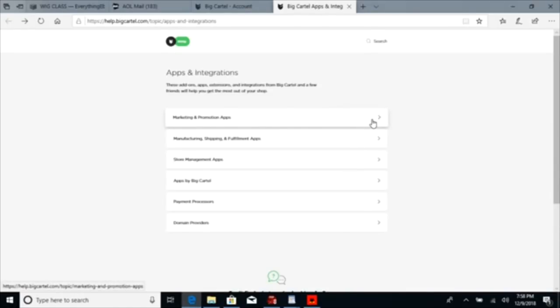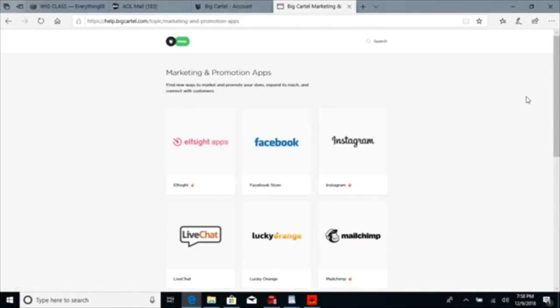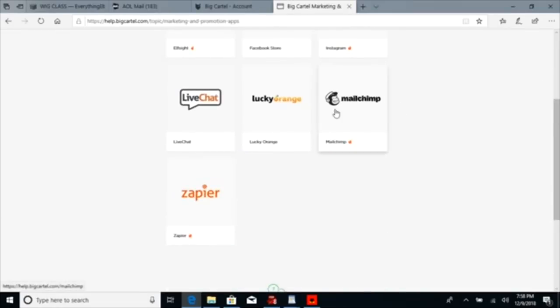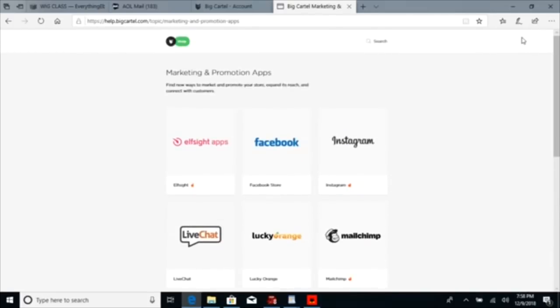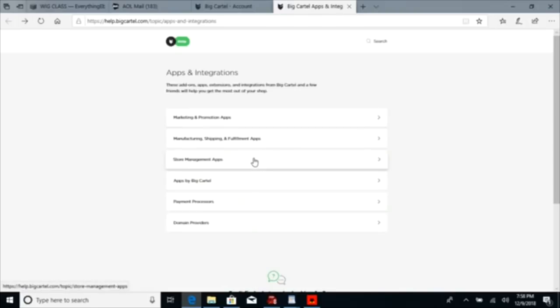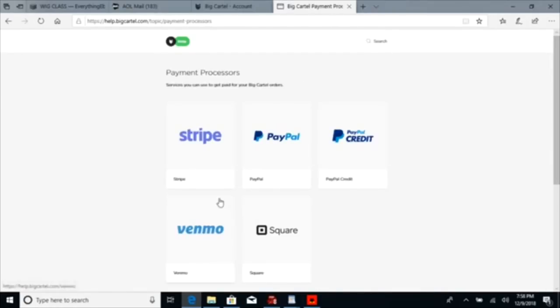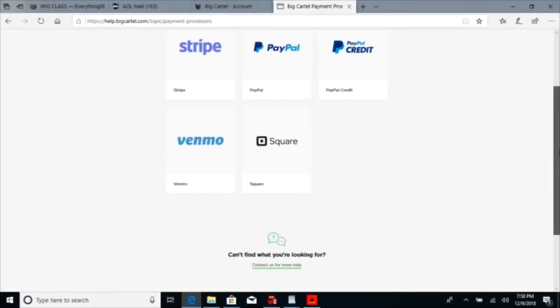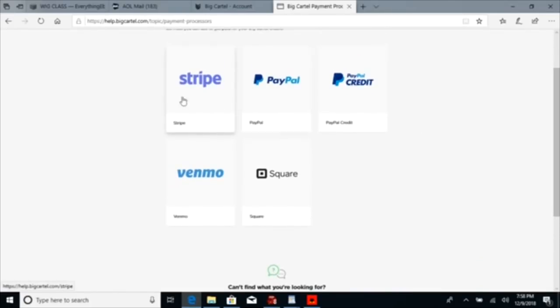Like if you use MailChimp for email subscriptions, like people who sign up for email notifications for your website, you can connect it to your BigCartel website. I didn't even know they had other payment processors, because I like to tell people all the time, I hate using Stripe. I hate it.